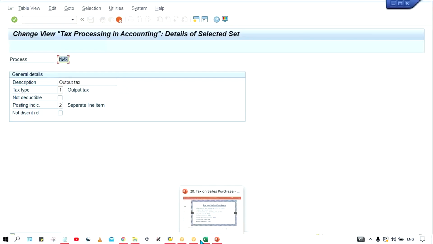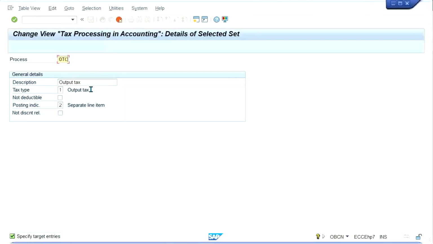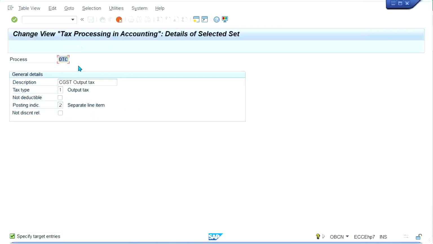Copy. And I have created a code here for output, right? So OTC, OTS. This is OTC, GST output. Press enter. In detail again, it will come into picture, guys. Don't worry. Right now, just create it. OTC, CGST, SGST, right? So make it SGST.